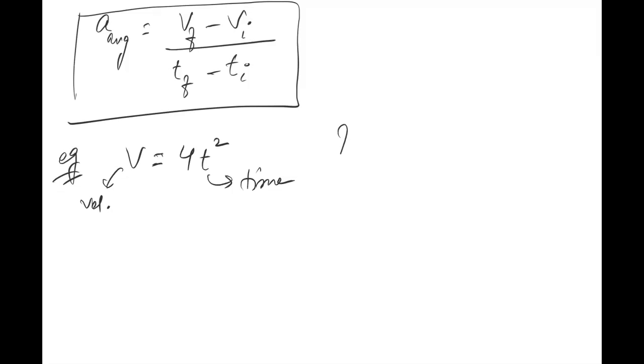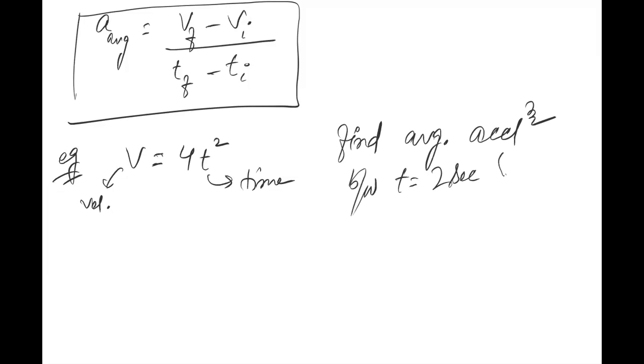The question is: find average acceleration between t equal to 2 seconds and t equal to 4 seconds. आपको एवरेज एक्सेलरेशन निकालना है, between the time 2 seconds and 4 seconds.